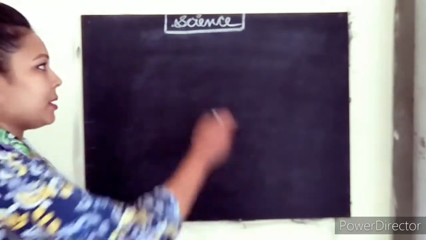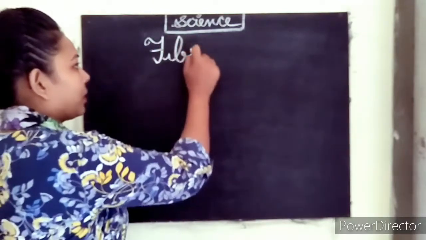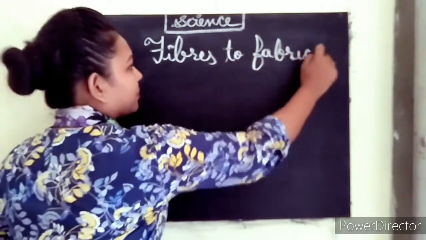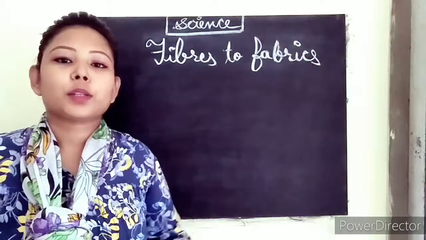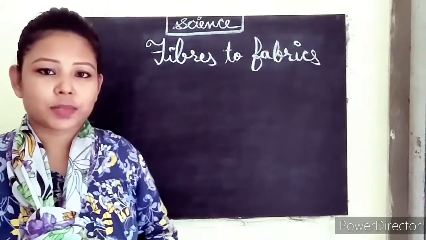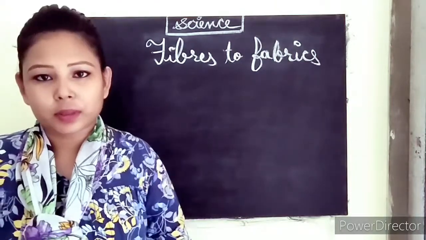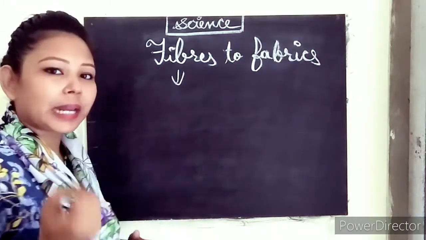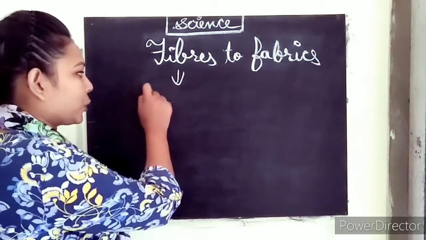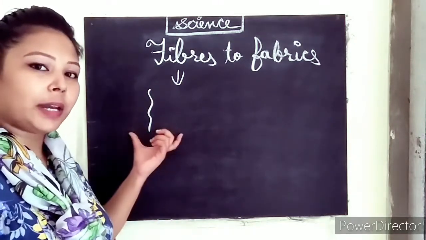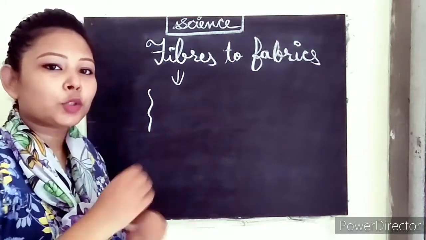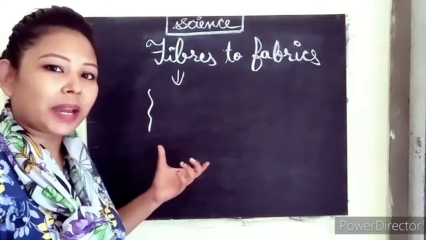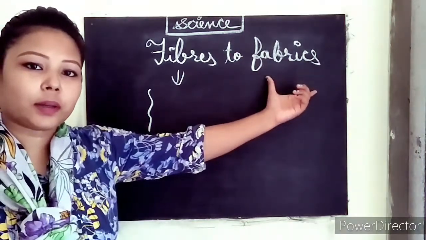Okay, so our topic is fibers to fabrics. First of all, we distinguish both the terms: what is fiber and what is fabric. So first of all, fiber. What is a fiber? Fiber is a thread-like structure, okay? It's a thread-like structure from where we take a yarn to make a pattern of horizontal and vertical lines, and this pattern leads to making fabric, okay?